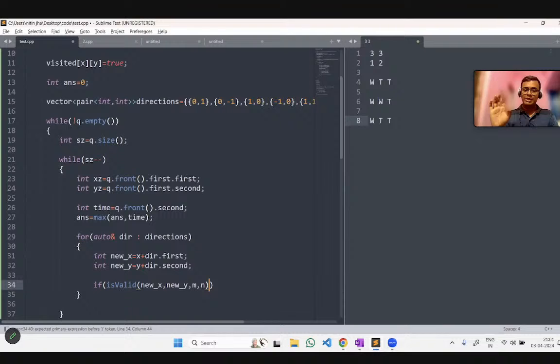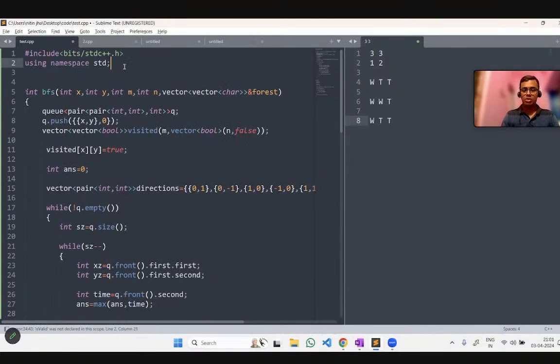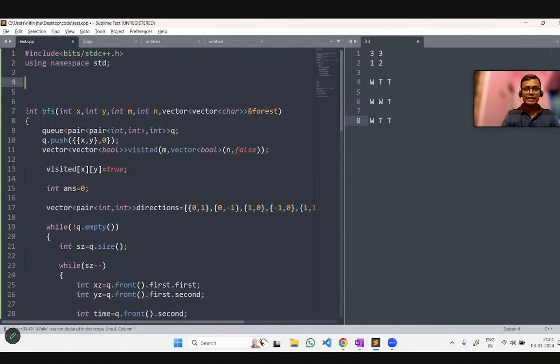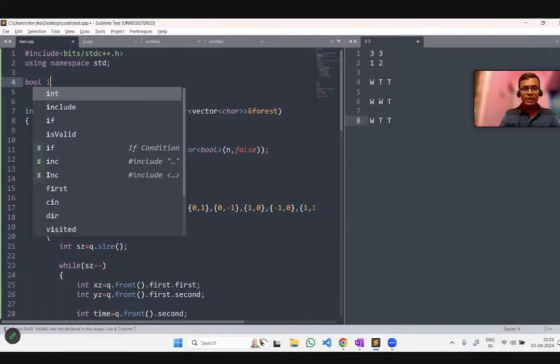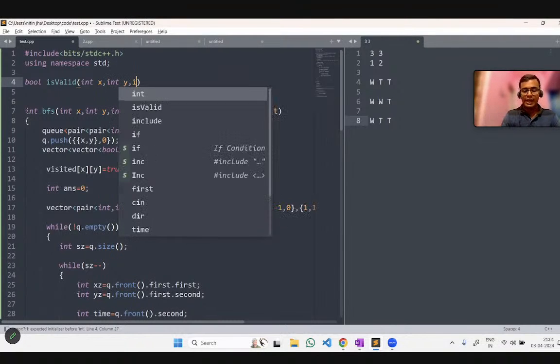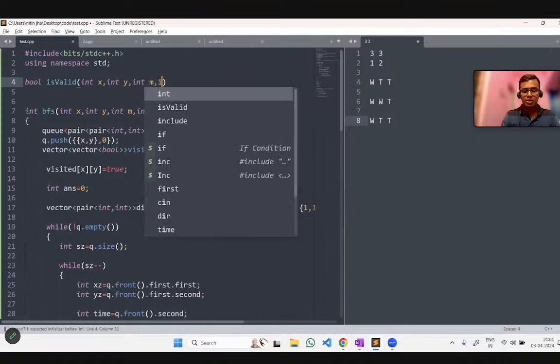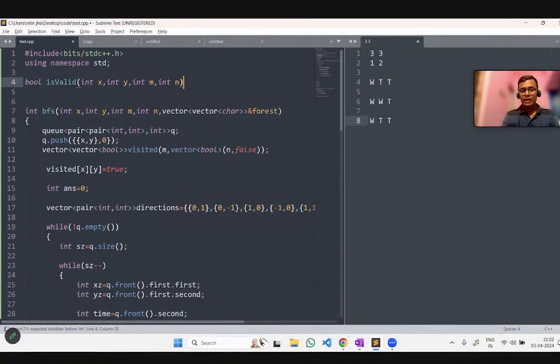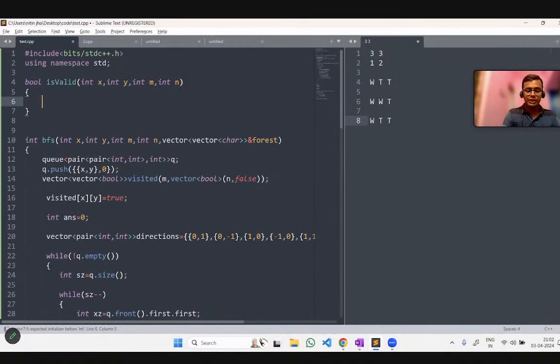This function is a Boolean function: bool isValid, and we are passing parameters x comma y, which is the current index, and then int m, int n. And there we are returning true or false, that means whether the index lies within our matrix range or not.